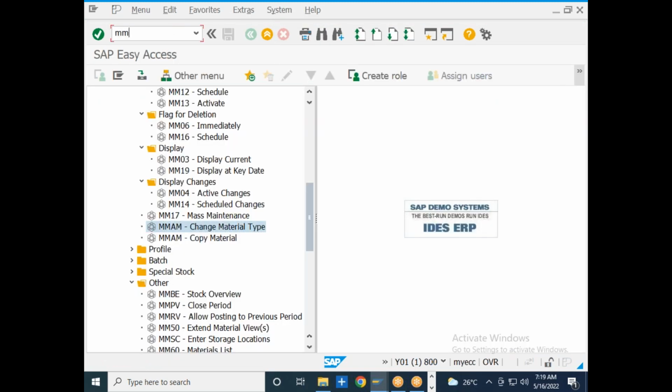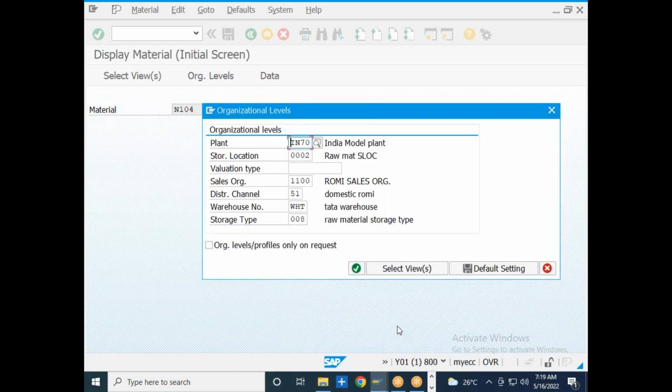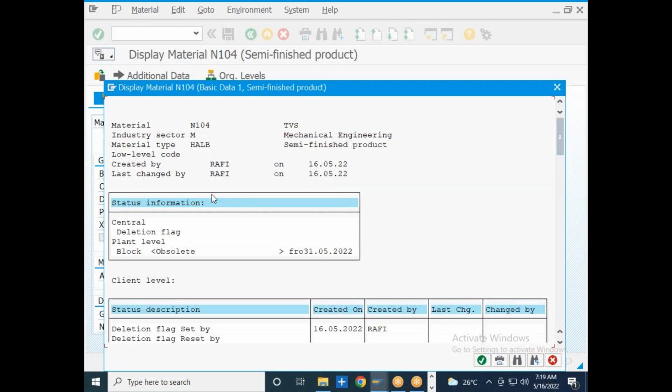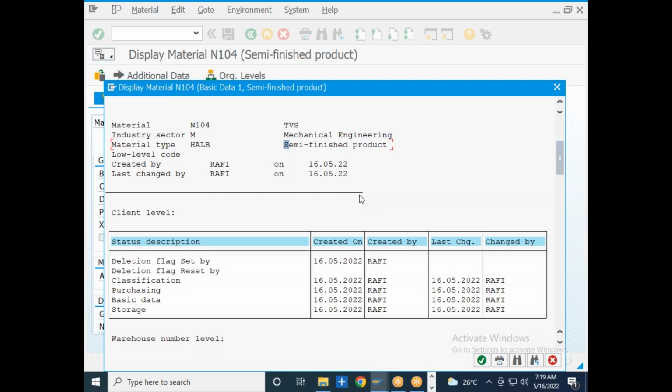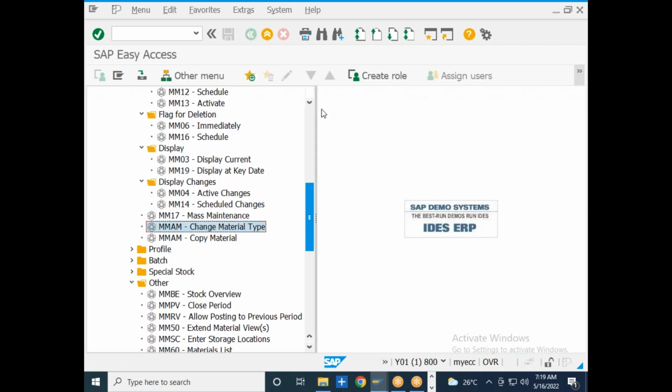So I will go to MM03. You see what is the material type? The material type of this particular material is HALB. Earlier it was finished material, right? So you can change the material type in this fashion.